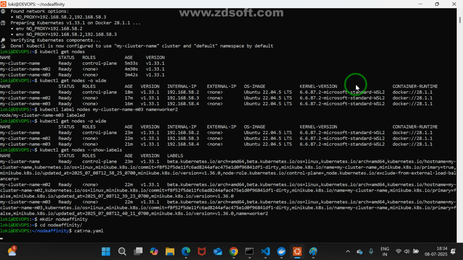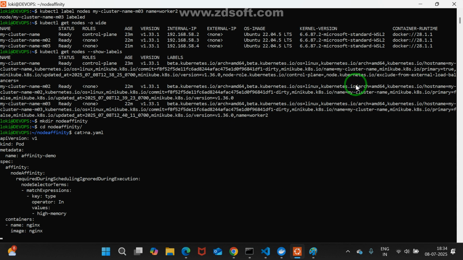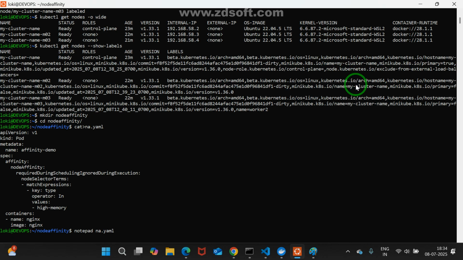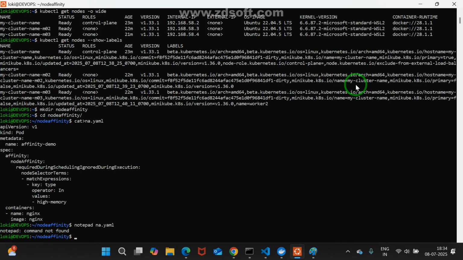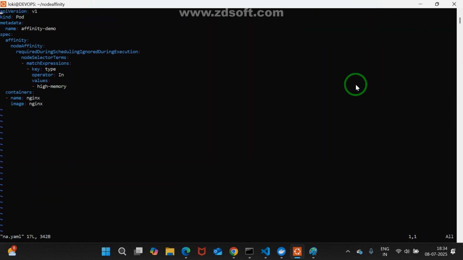Very simple thing I'm taking. What do I paste? This one I'm pasting. This one I need to alter. First, Ctrl. Anyone tell me, Ctrl+T? Is it okay for you? Notepad will work here, na.yaml. Notepad is not, this is pure Ubuntu, right? It won't work. Go for vi na.yaml.